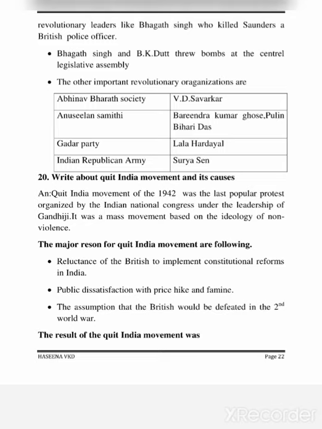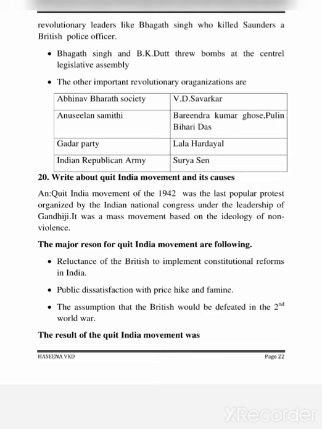SSLC History Capsule, page 22. Revolutionary leaders like Bhagat Singh killed Saunders, the British police officer. Bhagat Singh and B.K. Dutt threw bombs at the Central Legislative Assembly. The other important revolutionary organizations are Abhinav Bharat Society, V.D. Savarkar; Anushilan Samiti, Barindra Kumar Ghose, Rash Behari Bose; Gadar Party, Lala Hardayal; Indian Republican Army, Surya Sen.